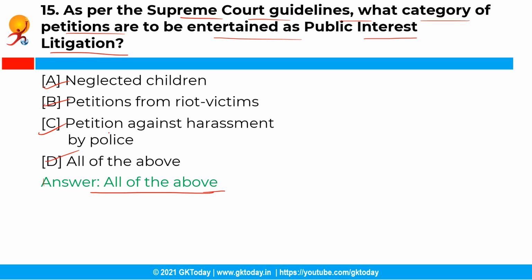The next is petition against atrocities on women, and then petitions complaining of harassment or torture of villagers by co-villagers or by police from persons belonging to a scheduled caste and scheduled tribes, and also economically backward classes. Further petitions pertaining to environmental pollutions and petitions from riot victims and family pensions.